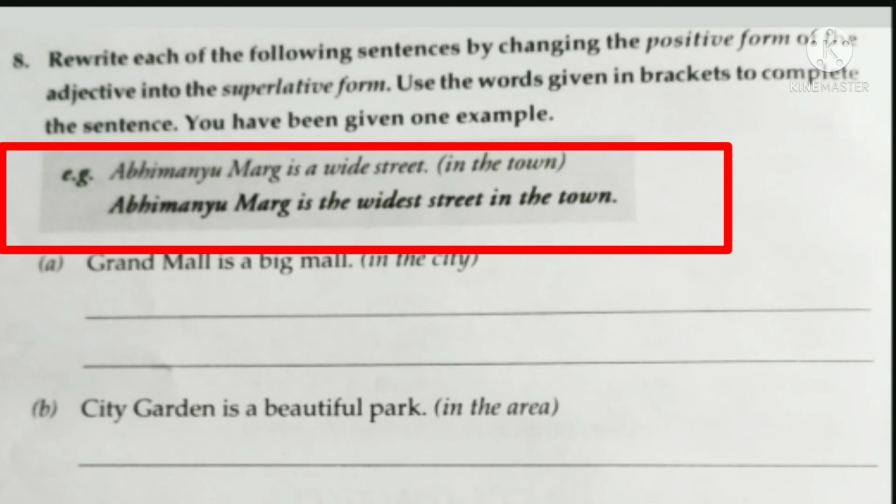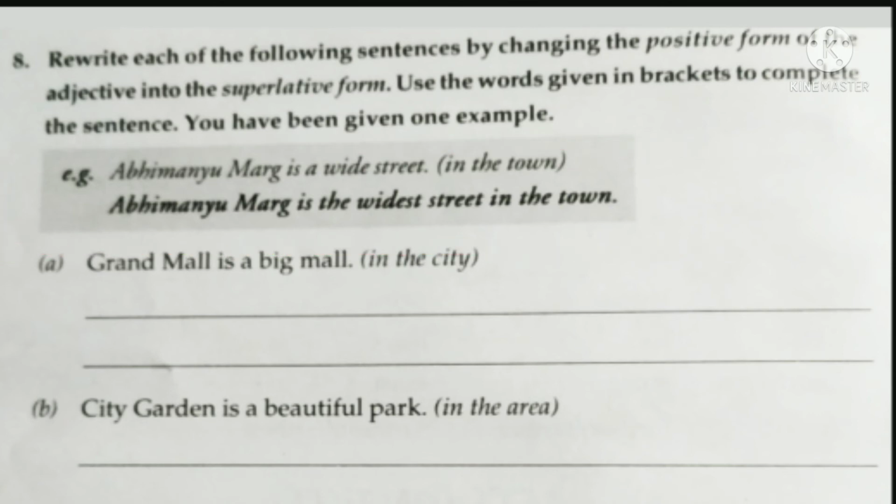So what is the superlative degree of the adjective wide? Yes, widest. And we all know that before the superlative degree of any adjective we use the definite article the. So the answer here will be: Abhimanyu Marg is the widest street in the town.